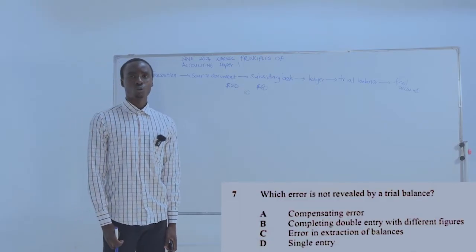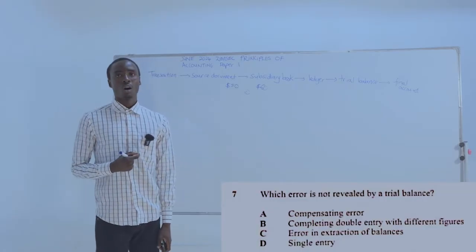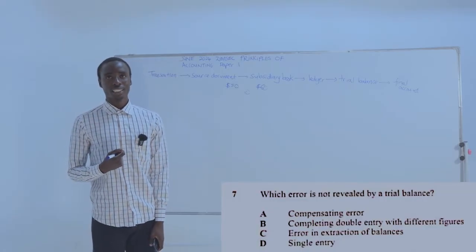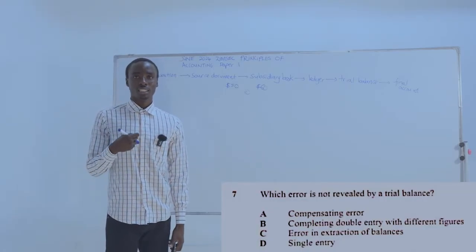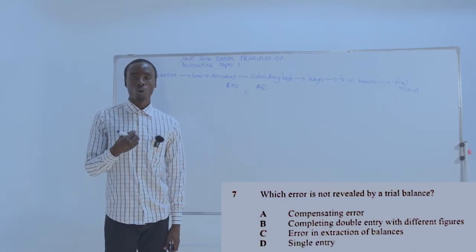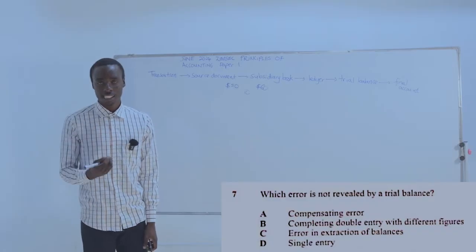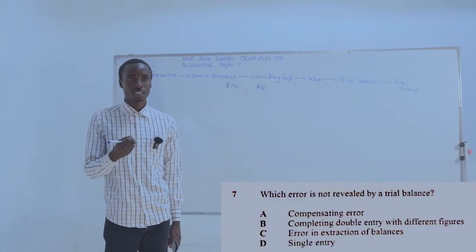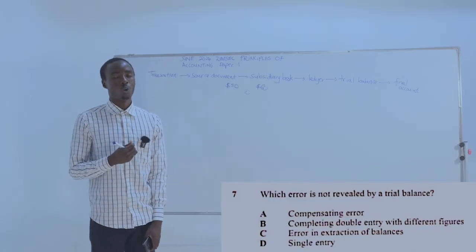Then we've got the error of commission. This error occurs when a transaction is posted to the wrong account of the same class. This is the error of commission.